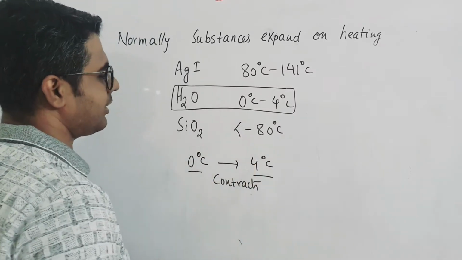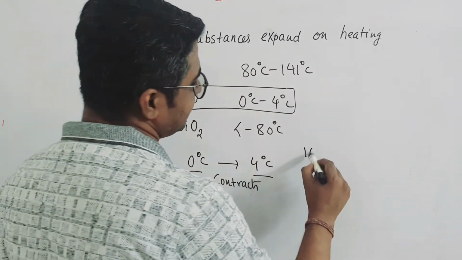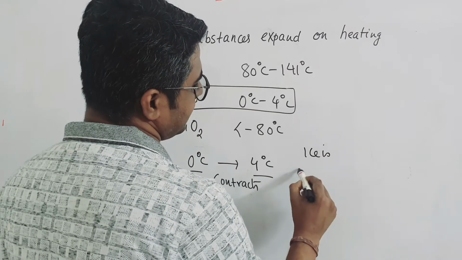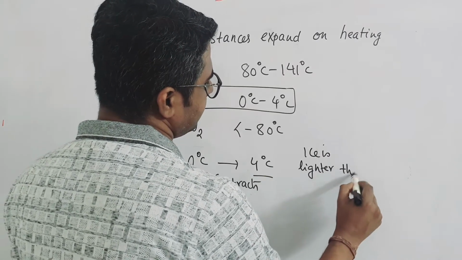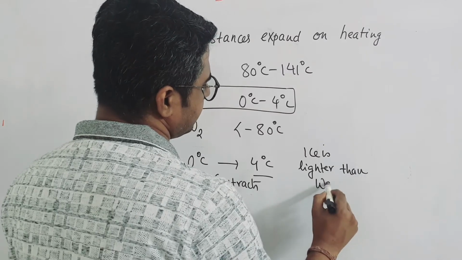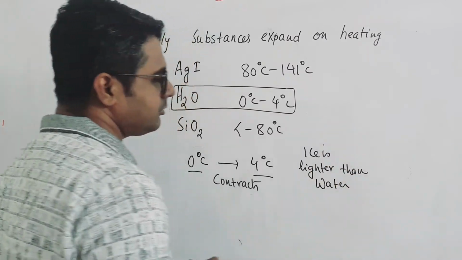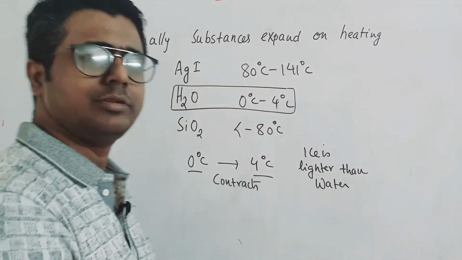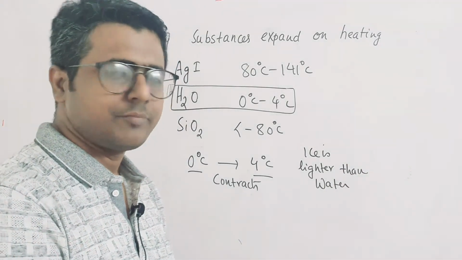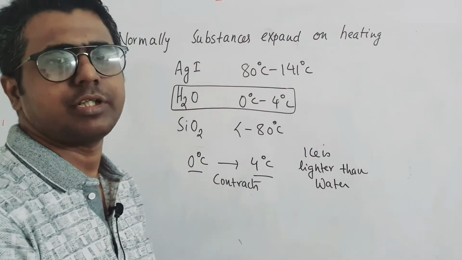You know that ice is lighter than water. This is known to you. It floats on water. Shouldn't be, right? A solid should not be lighter than its liquid form, correct? But ice is a different thing altogether.